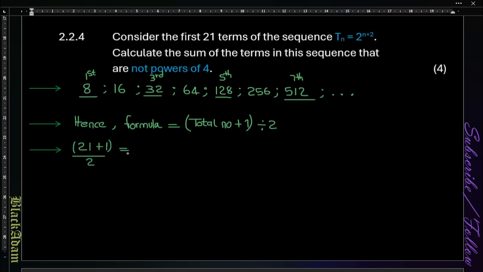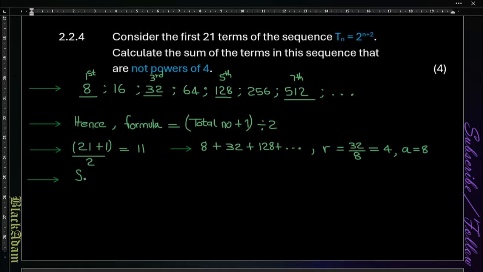So that would mean that we have 11 of those terms. It's 1, 2, 3, 4, 5, 6, 7, and then that will mean that we have 8 plus 32 plus 128 and so on, where r is 32 divided by 8,